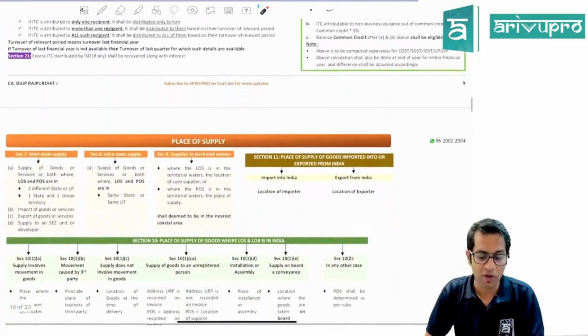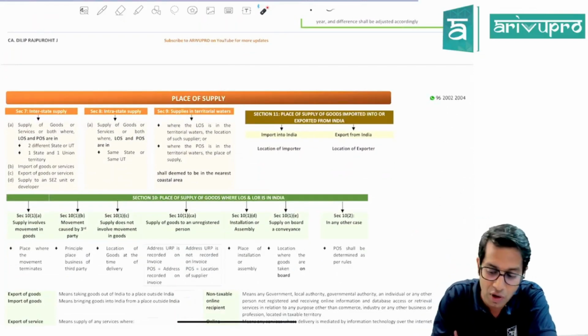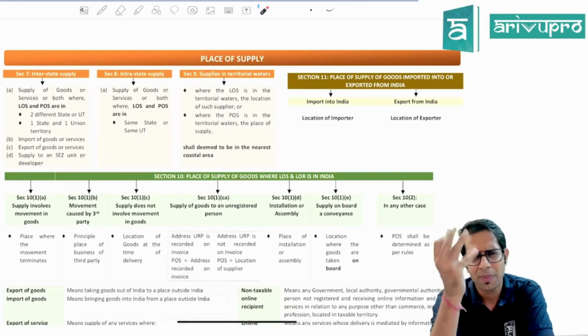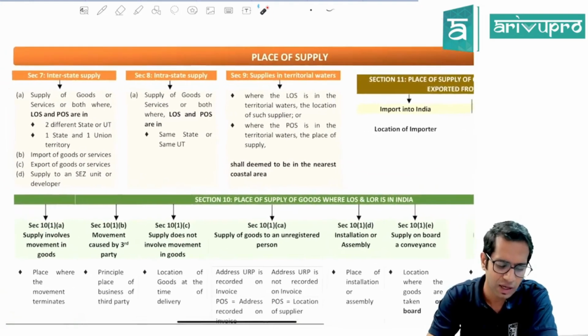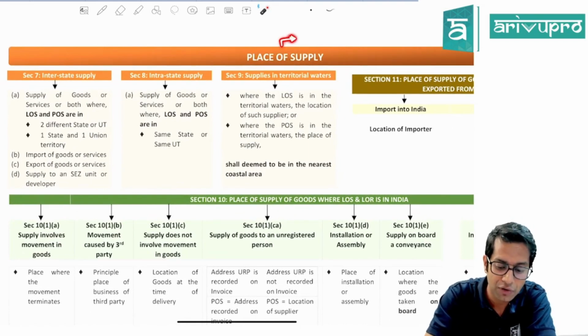So the next topic for our discussion is a beautiful topic called place of supply. Place of supply, fantastic topic, very easy topic, interesting topic. Section 7 talks about place of supply. Please note this is one single topic which you are required to study from the IGST Act.